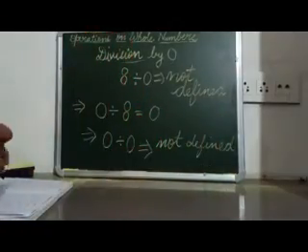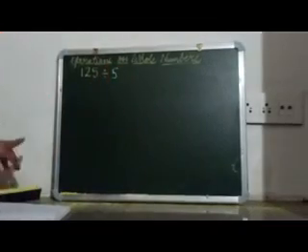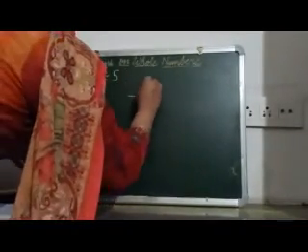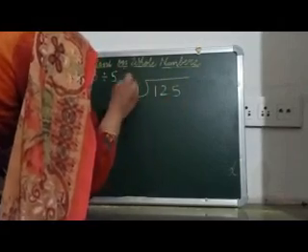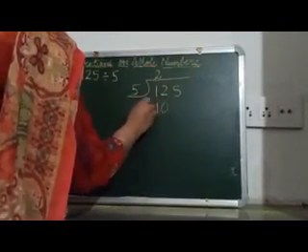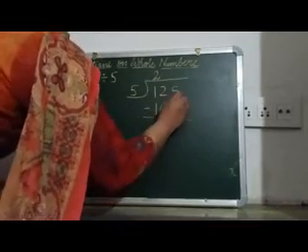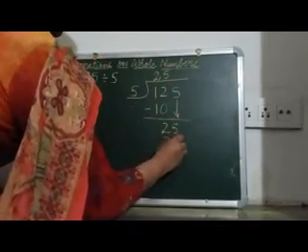Now we will study how we can perform division in case of whole numbers. Let's take one example. Suppose I take 125 divided by 5. So how can we perform the division? We will take 125 and 5 here. So 5 2s are 10. Here it is 2, 5. Then 5 5s are 25.